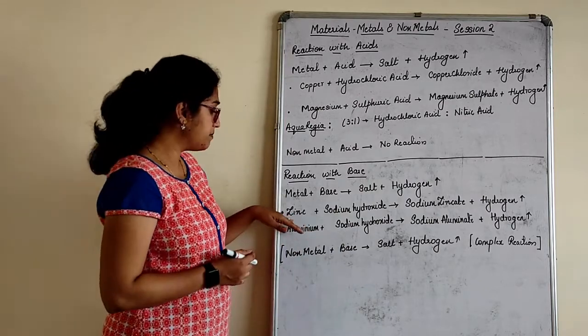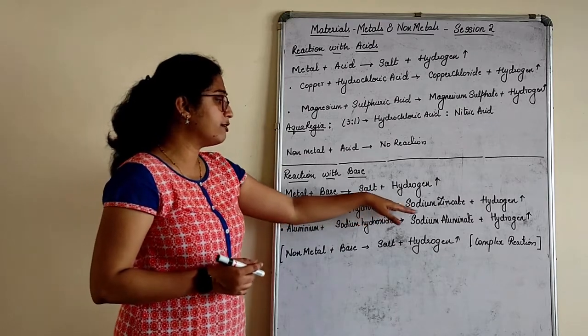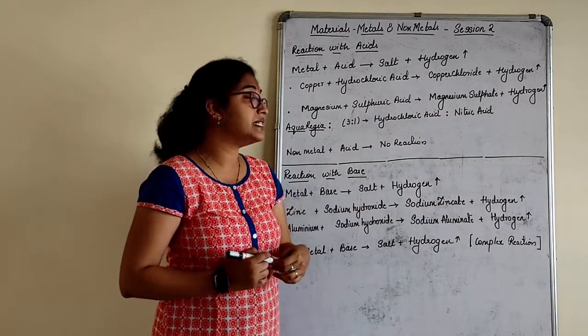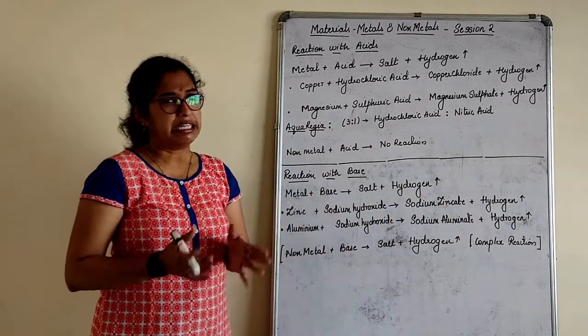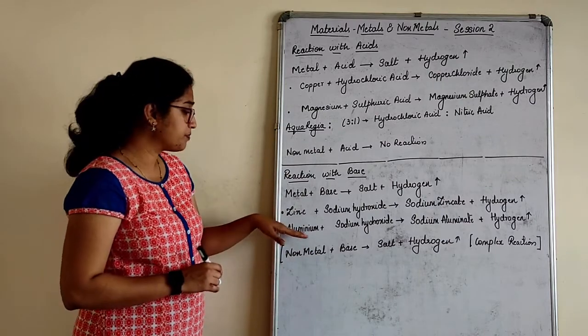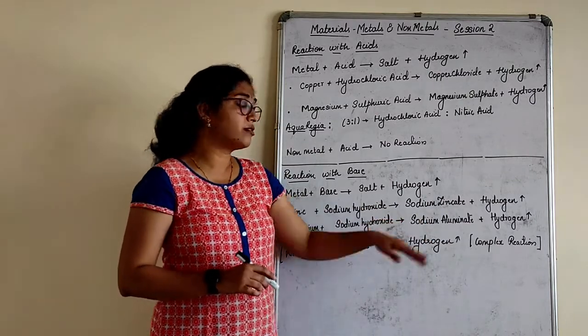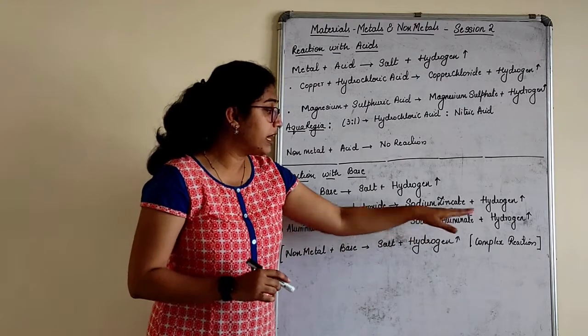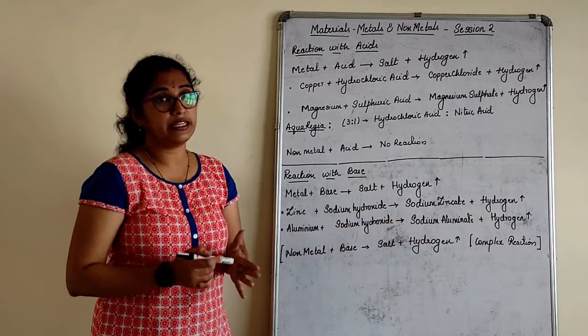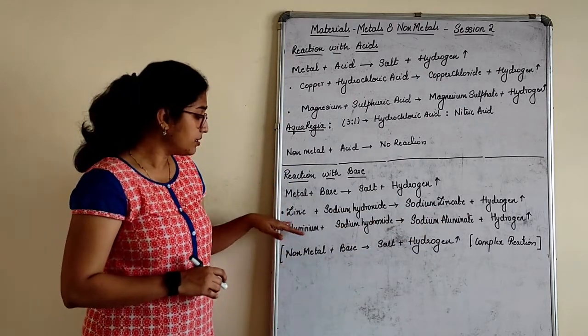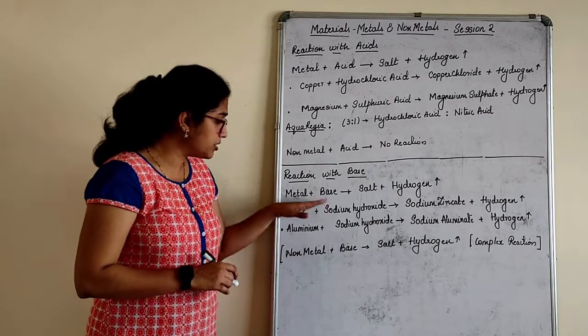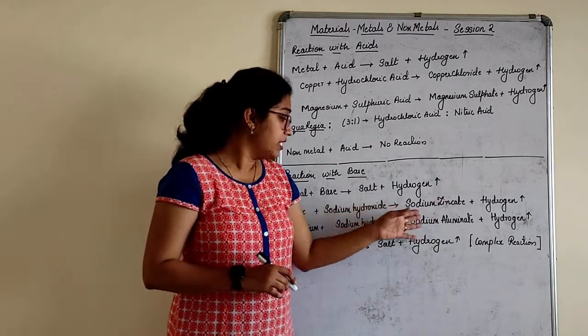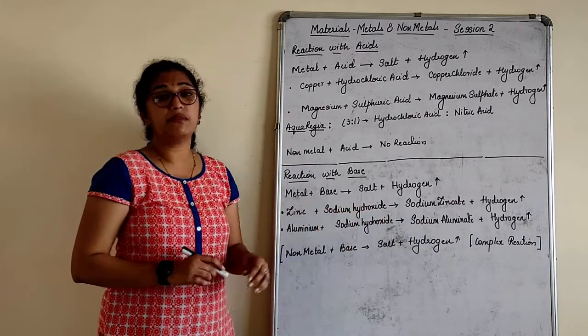Example, zinc plus sodium hydroxide will give you sodium zincate and hydrogen. Names to remember, that's all children here. Aluminium plus sodium hydroxide will give you sodium aluminate and hydrogen gas liberated. There is much to know about zinc and aluminium reacting with base.